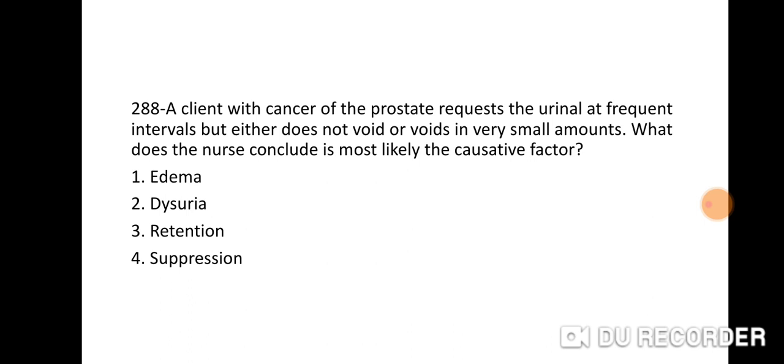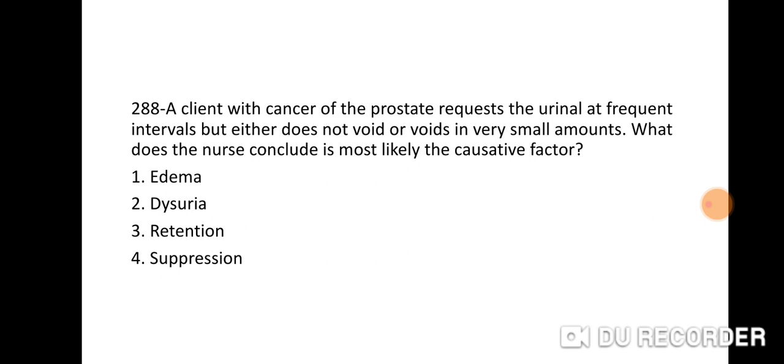Next question 288. A client with cancer of the prostate requests the urinal at frequent intervals but either does not void or voids in very small amounts. What does the nurse conclude is most likely the causative factor? Option 1, edema. 2, dysuria. 3, retention. 4, suppression.